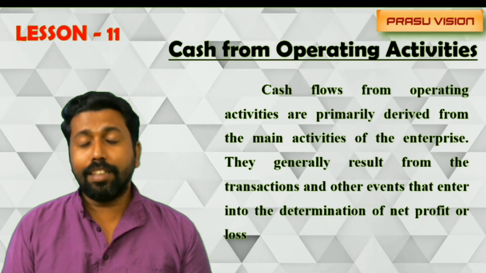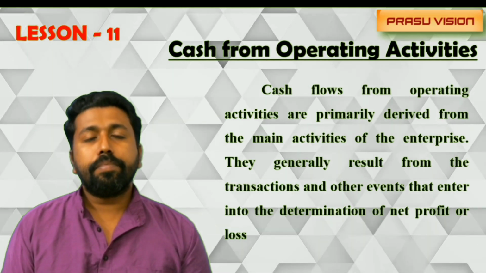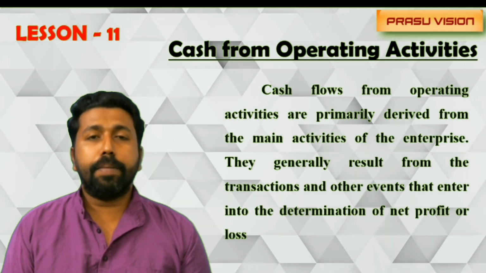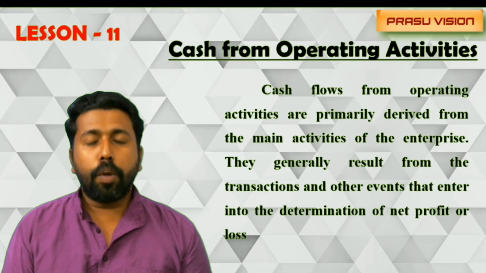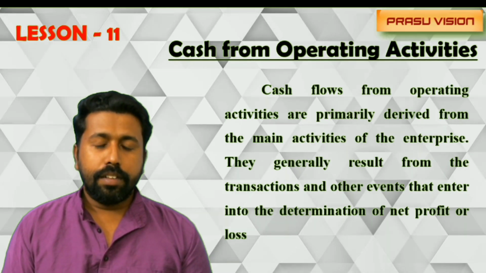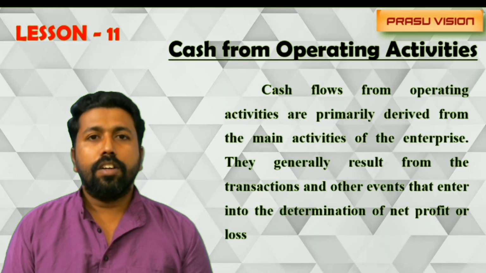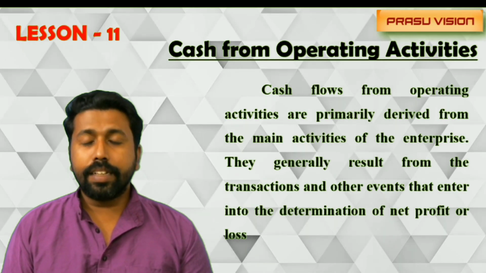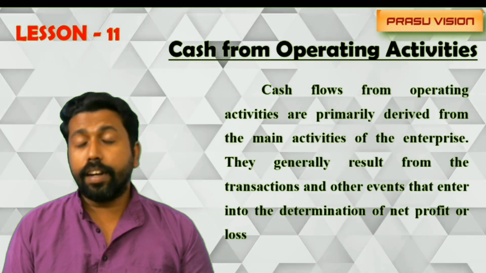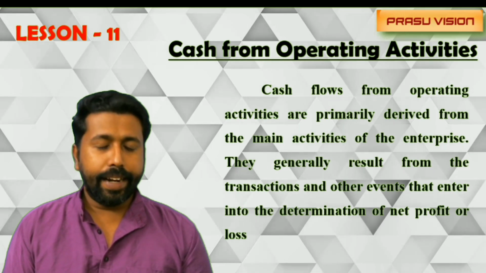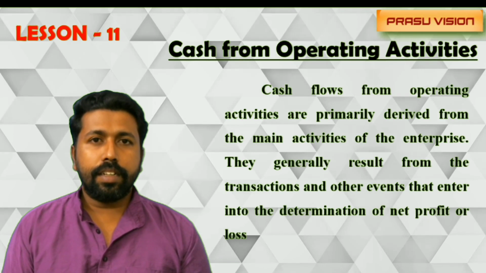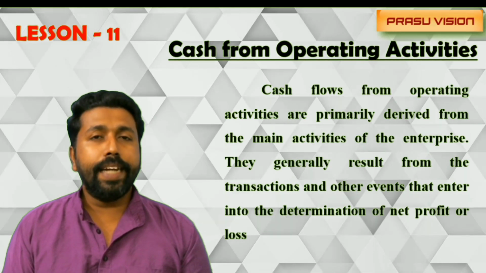After that, we will adjust all the items: we will add operating expenses and non-operating expenses, and we will deduct non-operating incomes. Then we will adjust changes in the current asset and current liability. Increase in current liability and a decrease in current asset will be added, and also an increase in current asset and a decrease in current liability will be deducted.